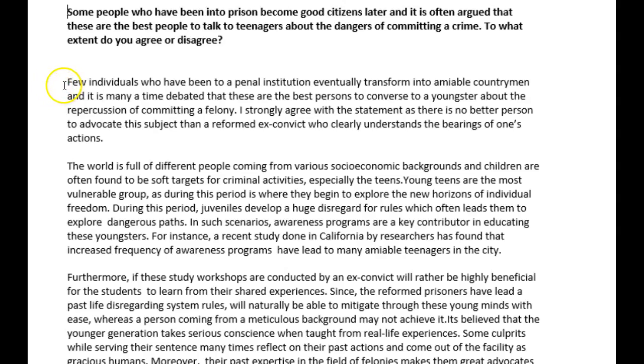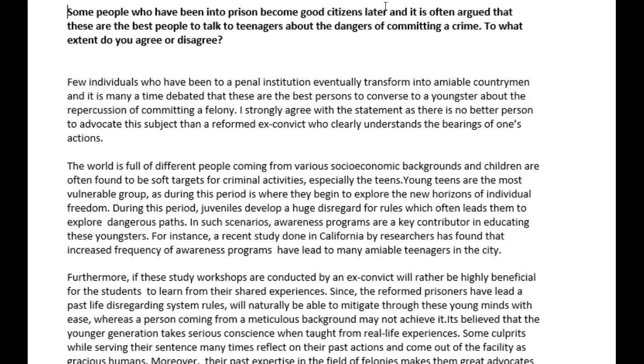So let's look at it again. A few individuals who have been to penal institutions, that would have been okay, eventually transform into, and this is what I meant, amiable countrymen is not really a great rephrasing of good citizens. Even though I understand this is what you're trying to do, it's a little bit of an overshoot.